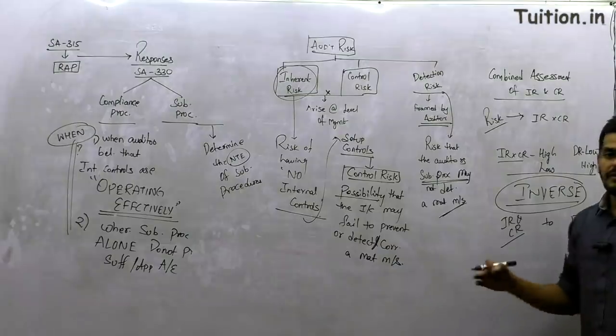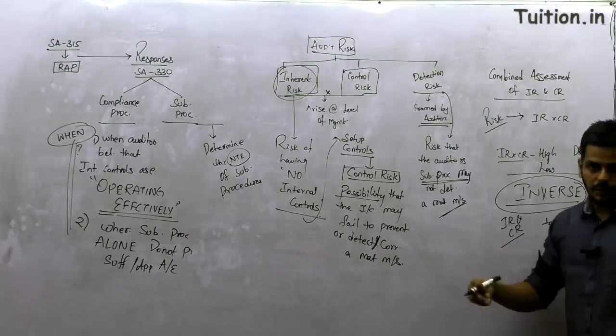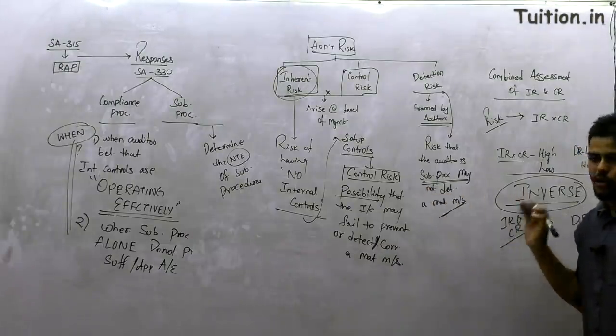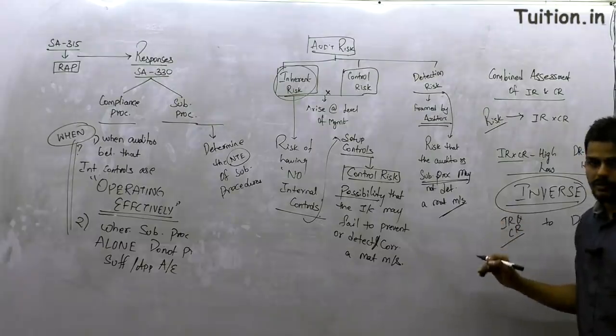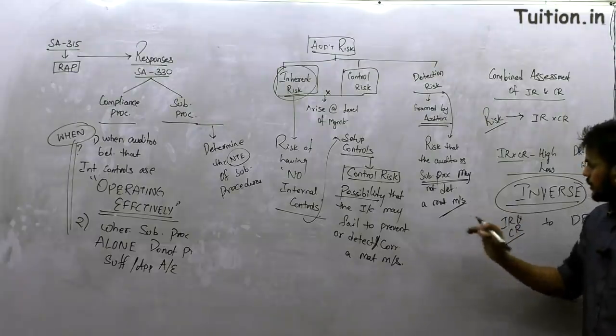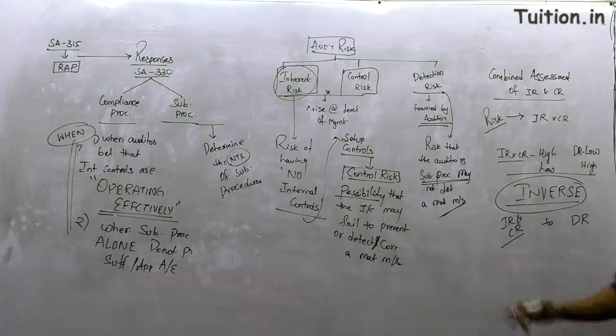In our next frame, we will be talking about standard number 500, where we discuss audit evidence and all related standards which are very relevant in the audit evidence series. We will be capturing that in the next frame. So I am leaving this on screen for a minute for you to capture and quickly understand what we have discussed in the concept of audit risk.